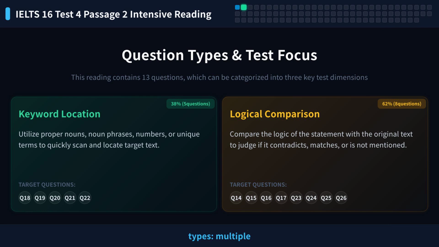There are 3 types: multiple choice, summary completion, and yes/no/not given. We divide the questions into 2 groups: keyword location and logical comparison. Knowing the groups helps you switch strategies quickly and answer more efficiently.